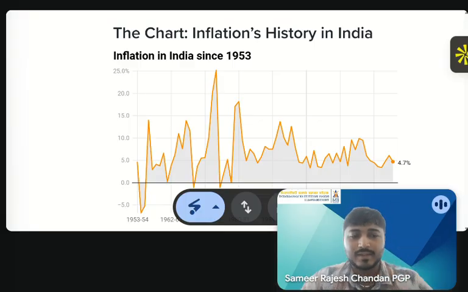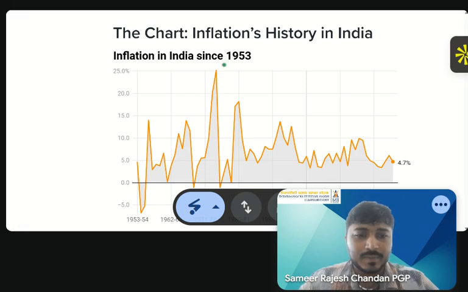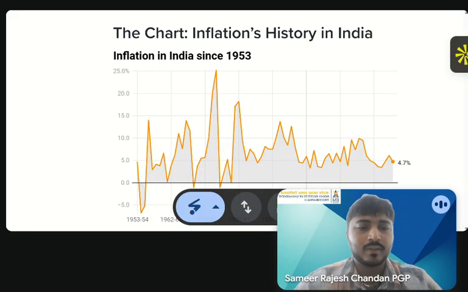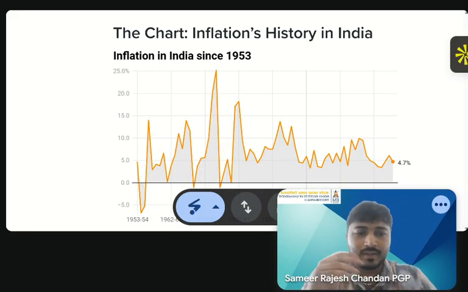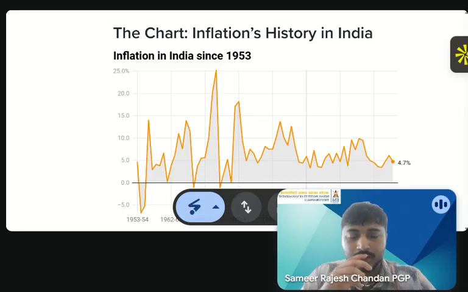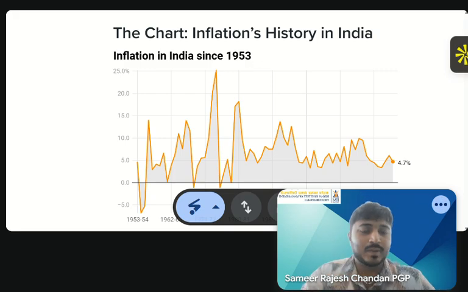Before we move on, let us understand why price inflation was 25% in these particular years. One main factor was that a war took place. The India-Pakistan war took place around 1971, which increased the transportation prices of goods and also increased the oil prices, which made it difficult for people to buy goods.